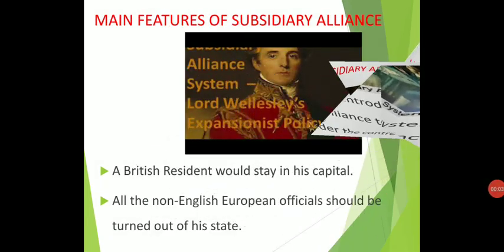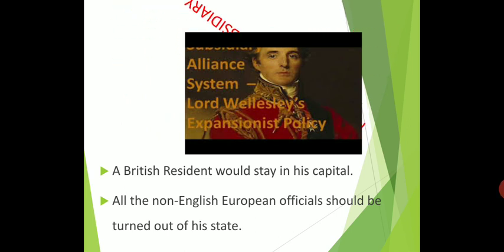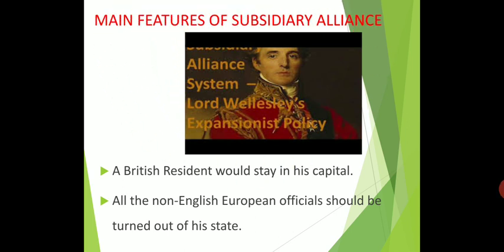Next we are going to see the main features of the subsidiary alliance. Before that, let us take one example. Suppose you are rearing a goat or buffalo. I want to give protection to your buffalo, or else I want to give some territory, meaning some area, to you. Giving protection to your buffalo is like a subsidiary alliance.